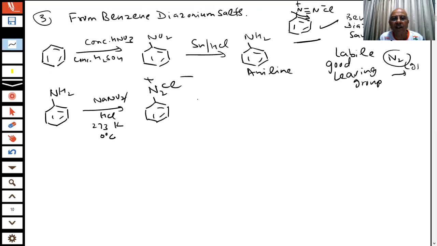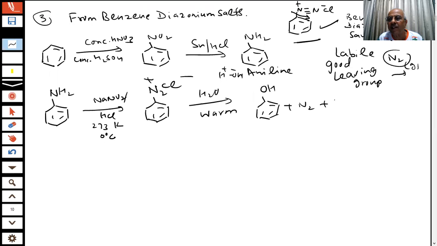So if I react this with water and warm it simply, what will happen? What is water? H and OH minus. So OH will come here and this will go. Nitrogen is out, it is a good leaving group. And this H will take the Cl. So all is done, student. Very fast reaction because these are gases, highly favorable. So here we are able to prepare phenol. A very, very important reaction, student.